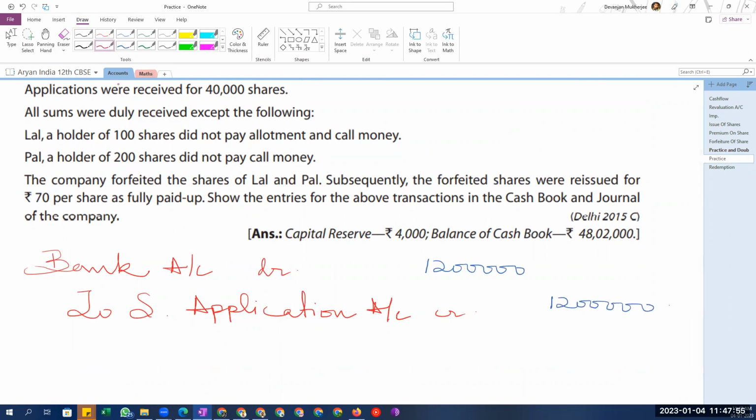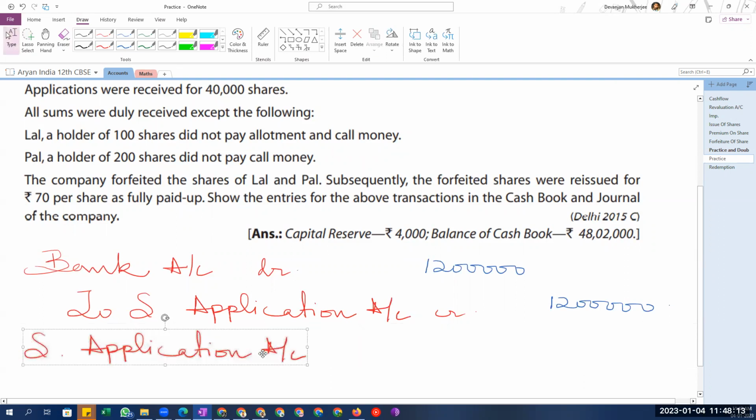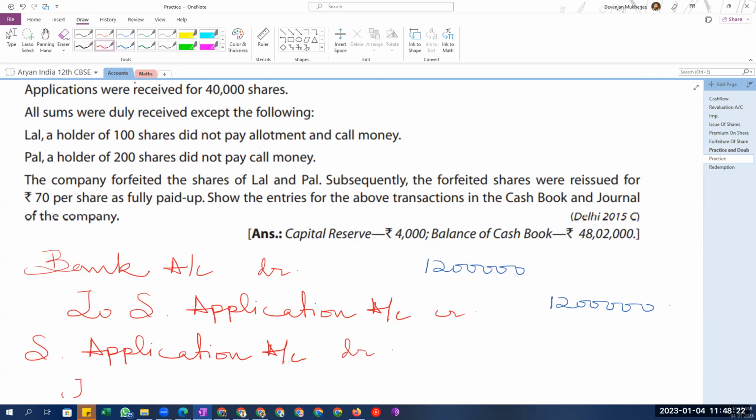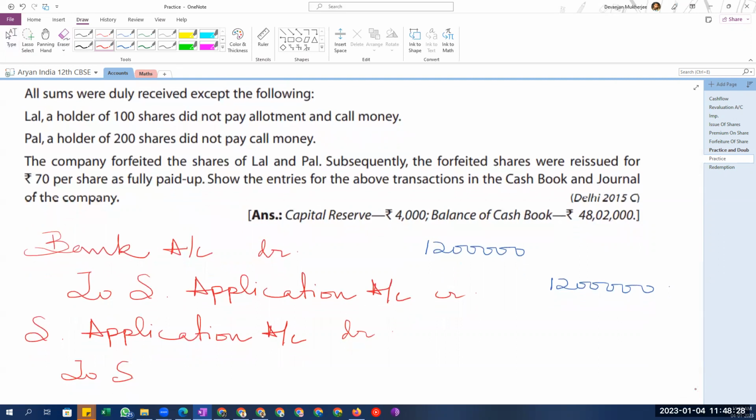Now what will we do with this money that we have received? The share application account will now be adjusted and transferred. This money that we have received in the application will be transferred to the capital account where it belongs. So share application account debit to share capital account credit.